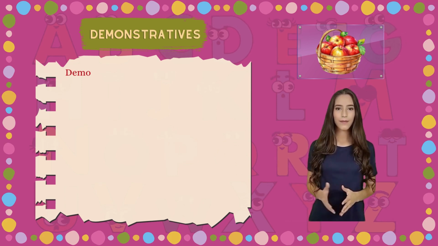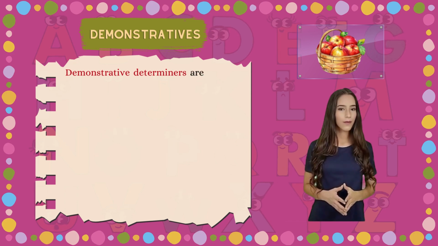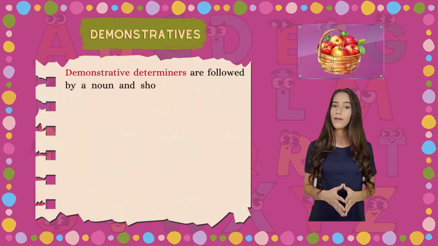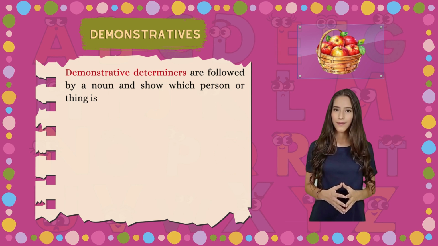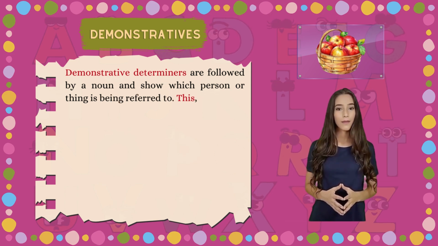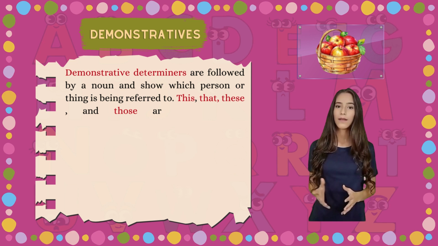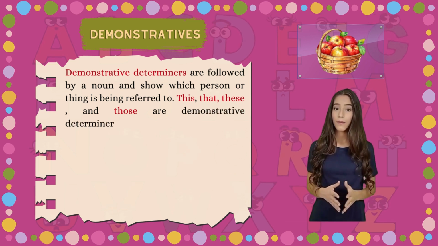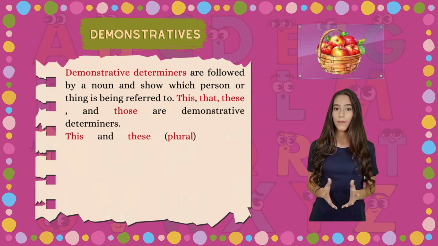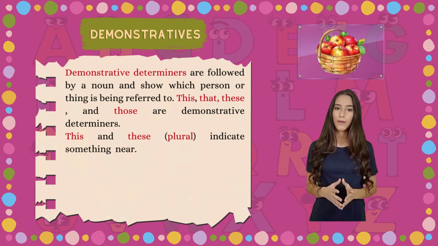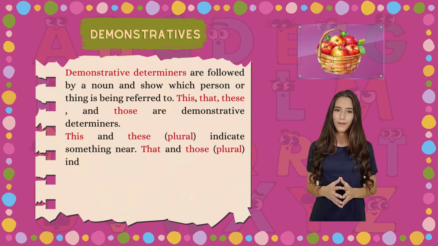Demonstratives. Demonstrative determiners are followed by a noun and show which person or thing is being referred to. This, that, these, and those are demonstrative determiners. This and these, plural, indicate something near. That and those, plural, indicate something far away.